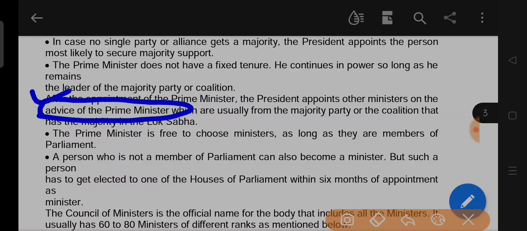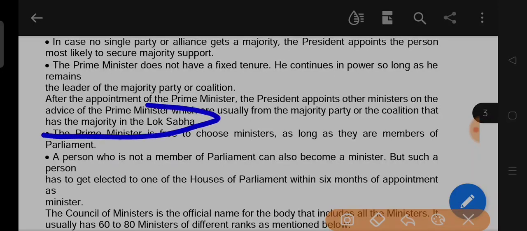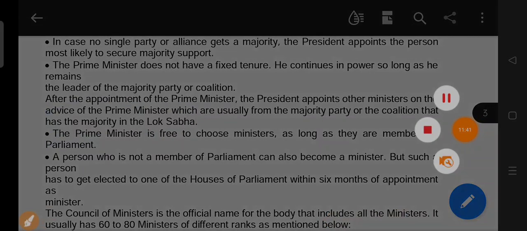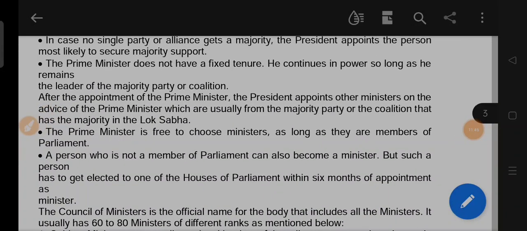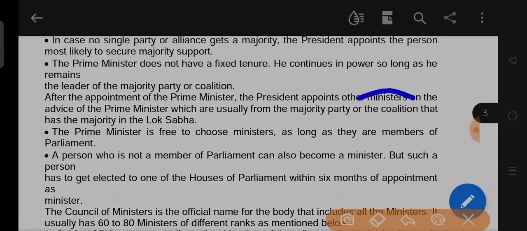This is the main point, which are usually from the majority party or the coalition that has the majority in the Lok Sabha. We are reading this word again and again: coalition. Coalition means organization.